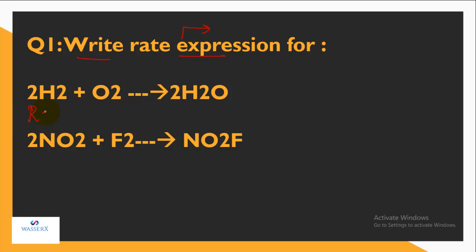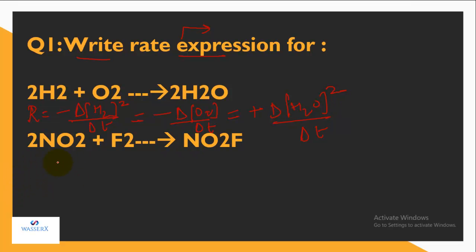Here R will be equal to minus, because H2 is a reactant, so decrease in the concentration of H2 with change in time, with the 2 put here as the power, or you can say the stoichiometric coefficient, is equal to the decrease in the concentration of O2 with change in time, which is further equal to the increase in the concentration of H2O with respect to time, with the mole as the power to this.